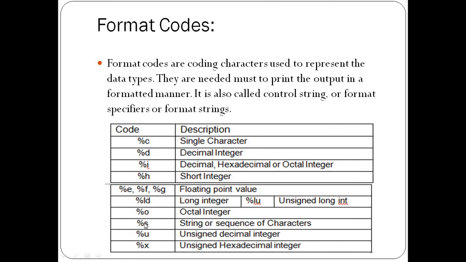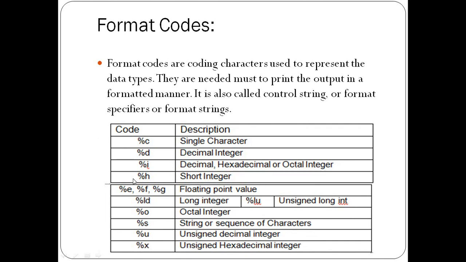For string %s. String is nothing but a sequence of characters. What is a string? We will see in unit number 3. Because a collection of characters we need to represent by using one more new concept that is called a string. So we can represent a string by using the %s format code. Then unsigned decimal integer we can represent using %u and unsigned hexadecimal integer is represented by using %x.